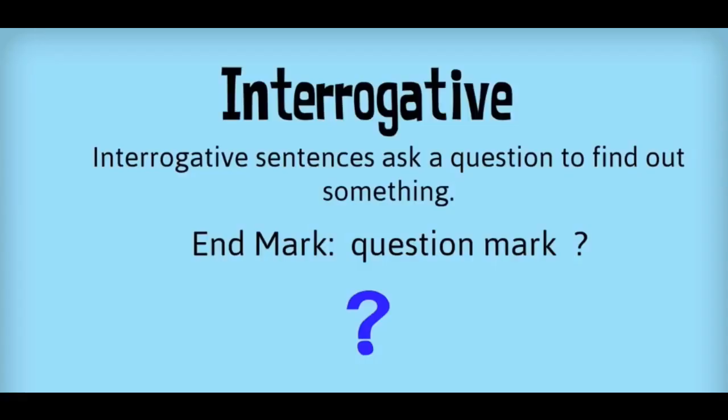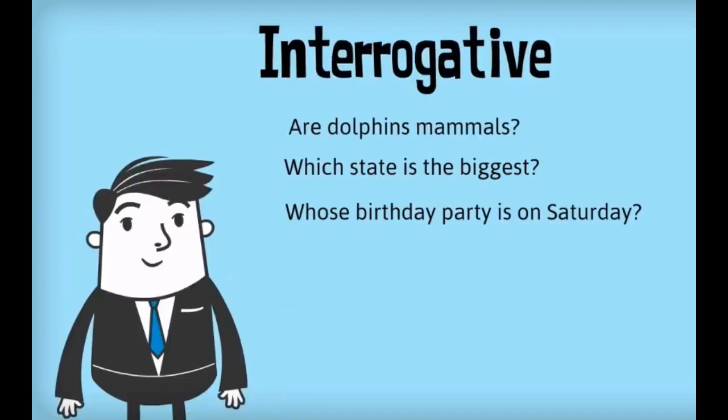Now let's talk about second kind of sentence, interrogative sentence. Beta, interrogative sentences ask a question to find out something, right? Interrogative sentences are like questions. Okay, and their end mark is, कैसे end होते हैं वो questions? They end in a question mark, right? Like we are having some examples. Are dolphins mammals? So it's a question, we have added a question mark.